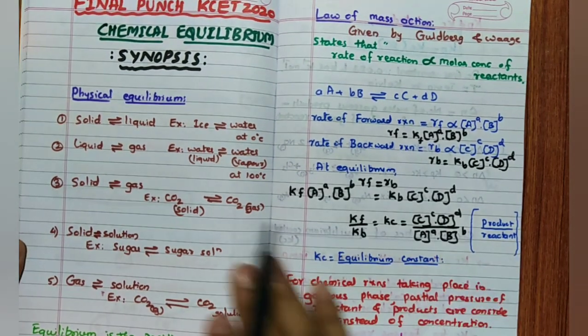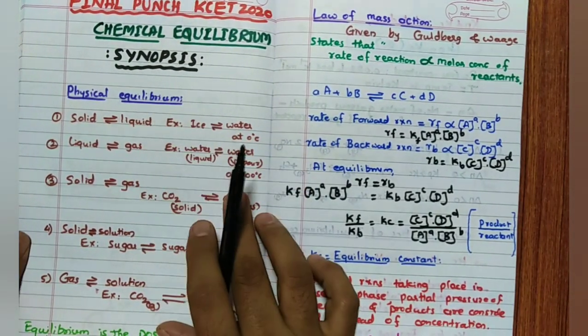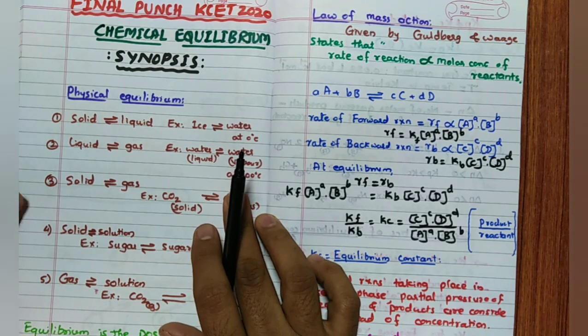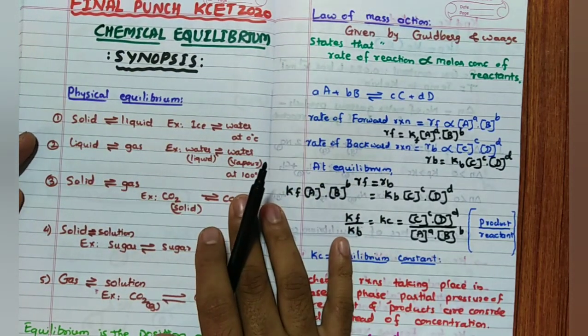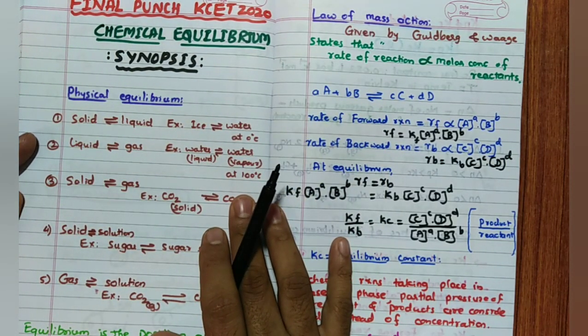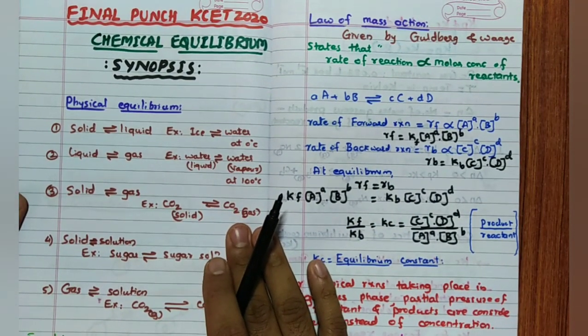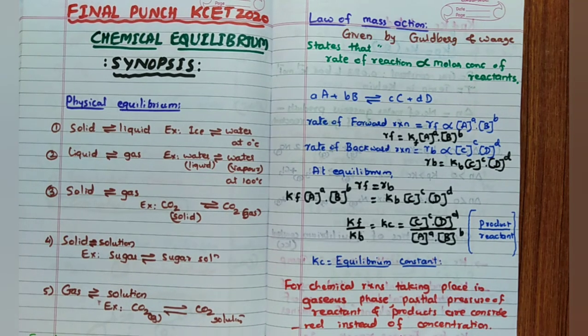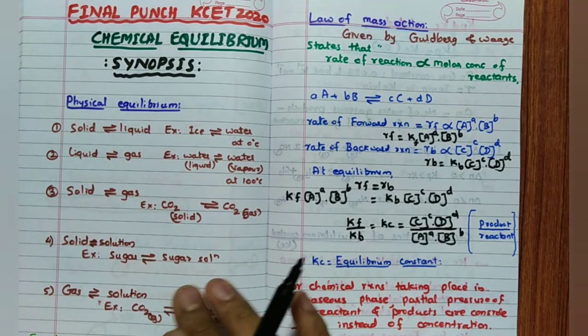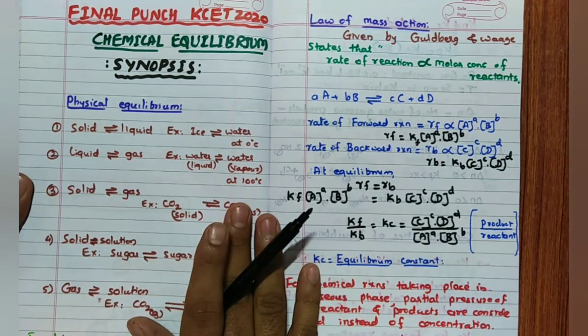Namaste friends. In today's Final Punch KCET 2020 series, I am going to discuss chemical equilibrium. The equilibrium chapter I have made into two parts. Today we will discuss chemical equilibrium. In the next video I will consider ionic equilibrium in detail. In chemical equilibrium, first we will see the synopsis part.